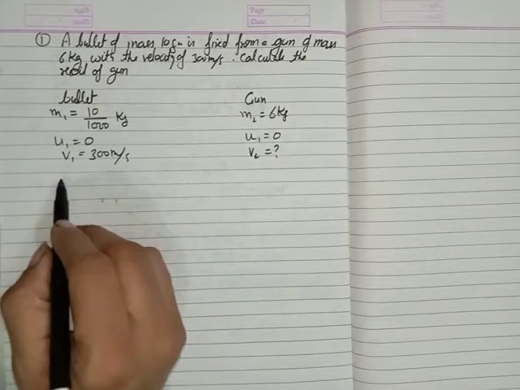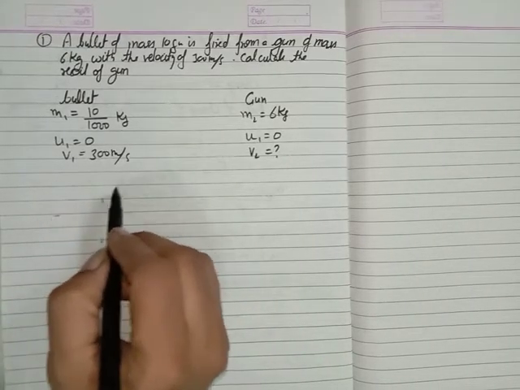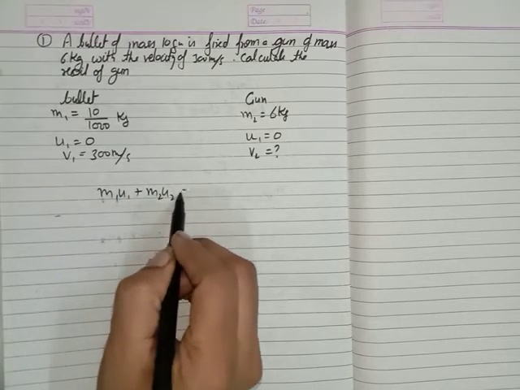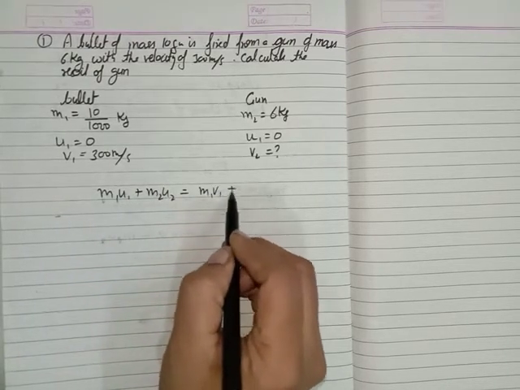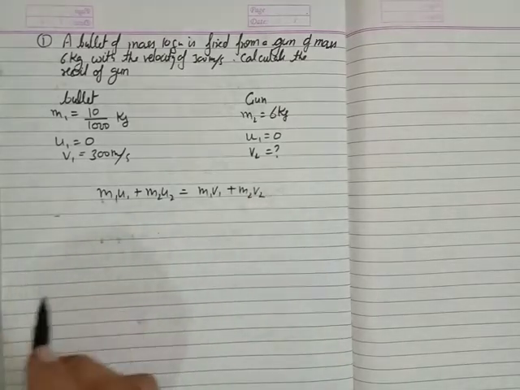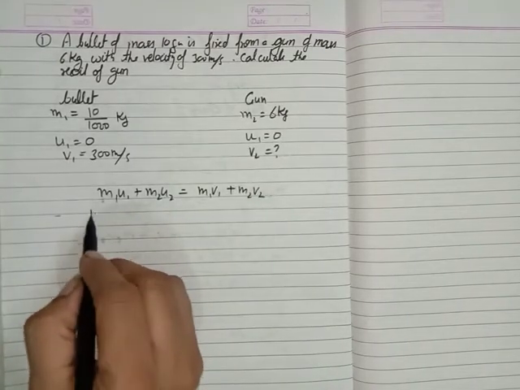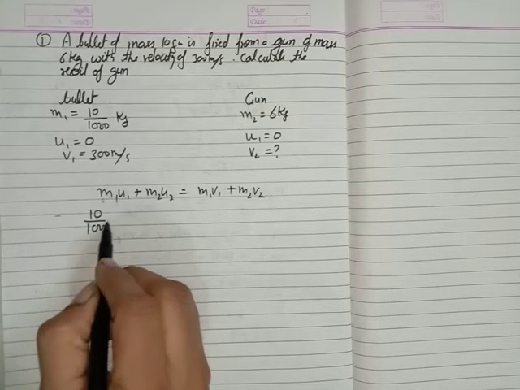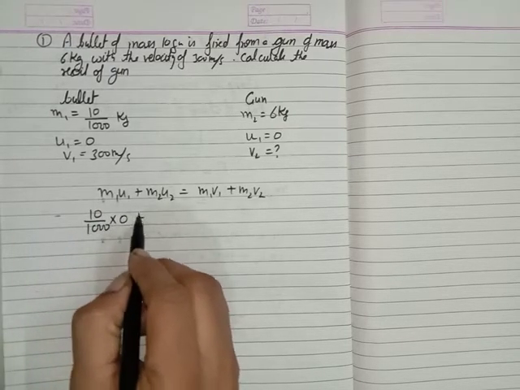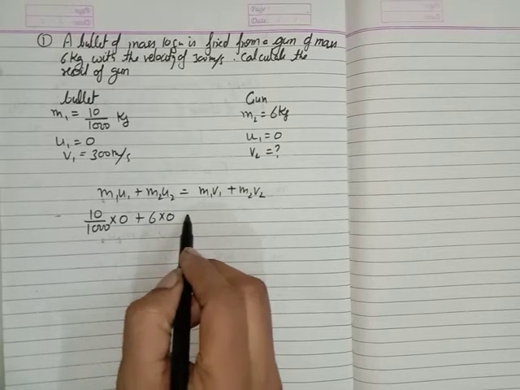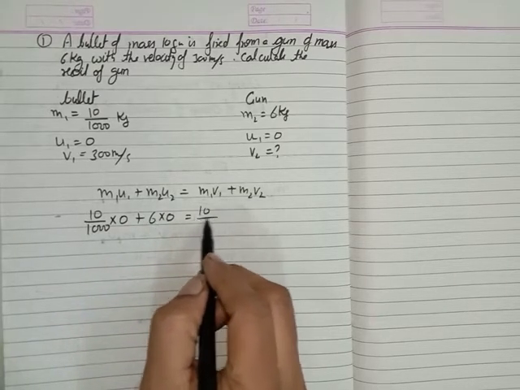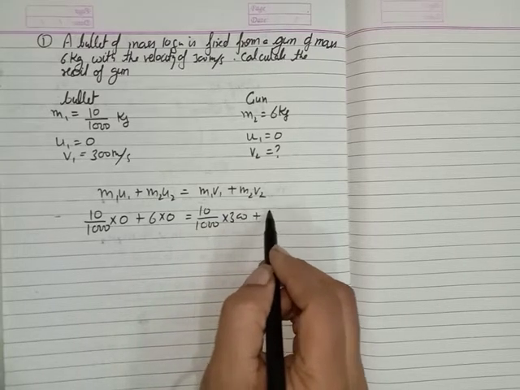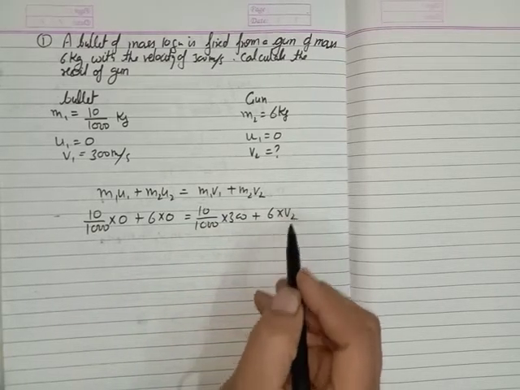So you will write here, according to the conservation of momentum, we know that m1 u1 plus m2 u2 is equal to m1 v1 plus m2 v2. Now we can put the values of these symbols: m1 is 10 upon 1000 into u1 which is 0, plus 6 into 0, is equal to 10 upon 1000 multiplied with v1 which is 300, plus m2 which is 6 multiplied with v2, which we have to find.